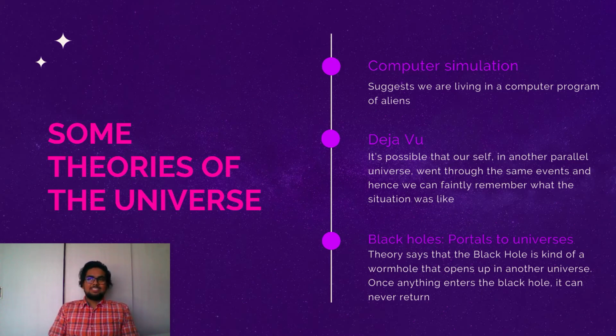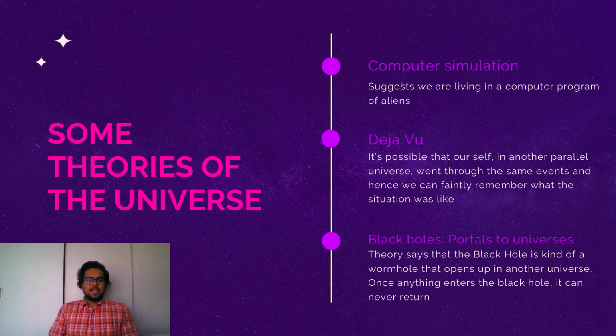The other one is deja vu. Many of us might have experienced this. Going back to the theory of parallel universes, we seldom feel that we have gone through a certain series of events before or that we have done those things before. We usually shove it under the carpet by saying that it might be a dream or something. But it's possible that ourselves in another parallel universe went through the exact same events, did the same things, and hence we can faintly remember what the situation was like. This feeling is basically called deja vu.